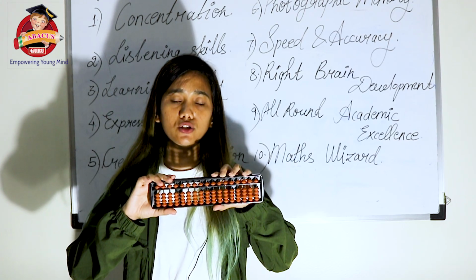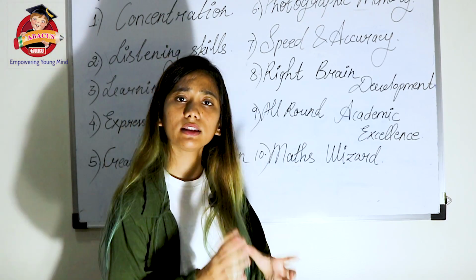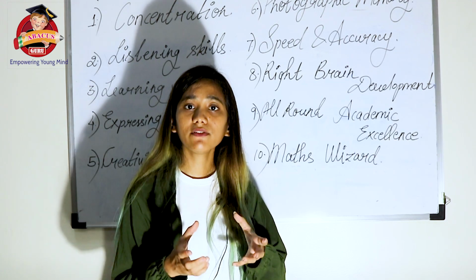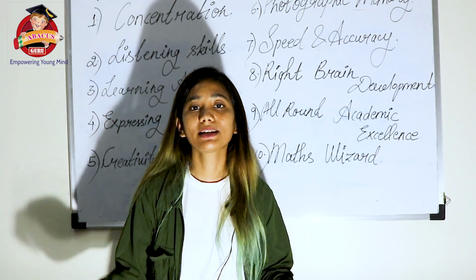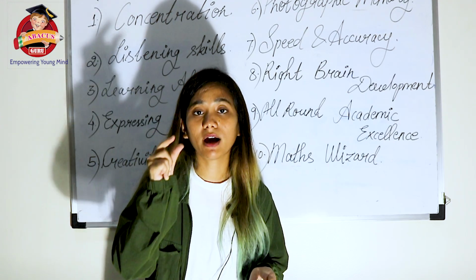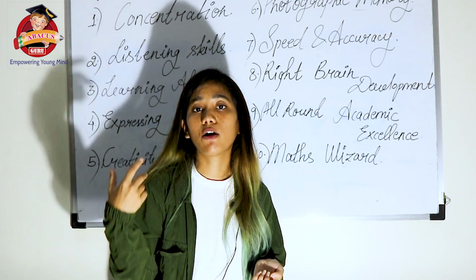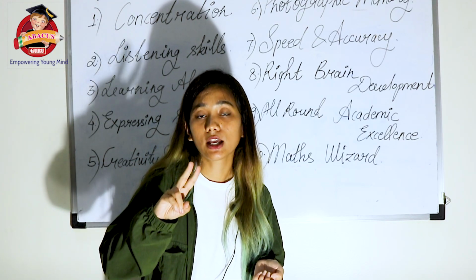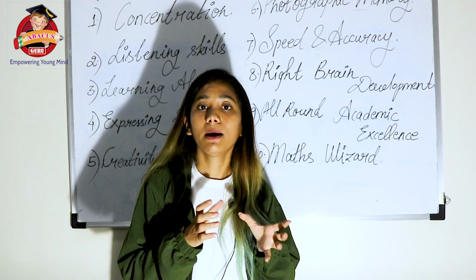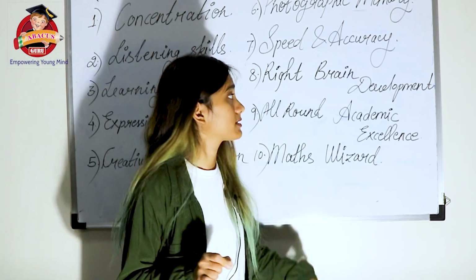This is your abacus tool, and the child is using it for about 2 to 3 months, and they are looking at the beads, they are looking at the abacus tool, and when I tell them to close their eyes, they will be able to imagine the beads. If I say +1, they will automatically take one bead up, and I will tell them to imagine the bead. They have one orange bead, and then +1 again. So how many beads are there in total? There are 2 beads. So they make a picture of those things and then they answer. This is how we do mental calculation. By this, the photographic memory of the child increases.